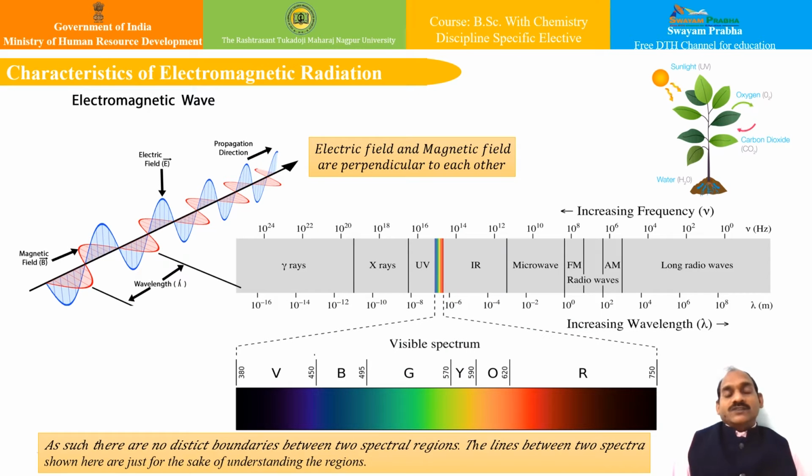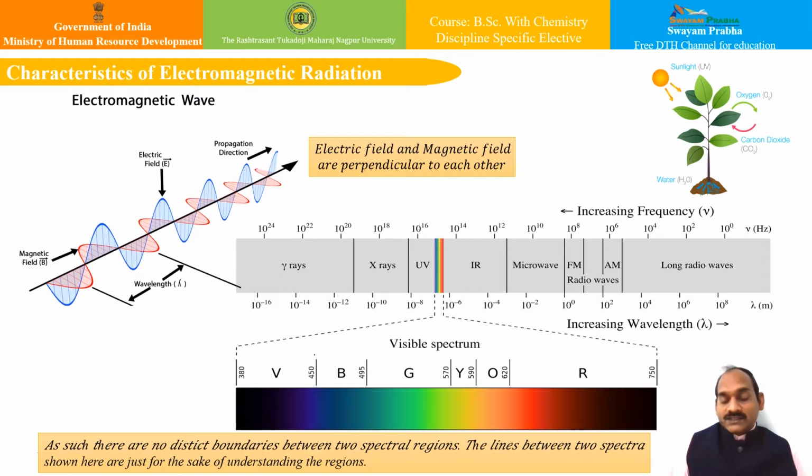So friends, let us once again revise the electromagnetic radiation. During our discussion in electronic spectroscopy, we have already seen the electromagnetic spectrum. Basically, what are electromagnetic waves? These electromagnetic waves are very similar to ocean waves that we have already seen, in that they transmit energy in the form of a wave, and they are produced due to the vibrations of charged particles. In addition, they are composed of electrical and magnetic waves.